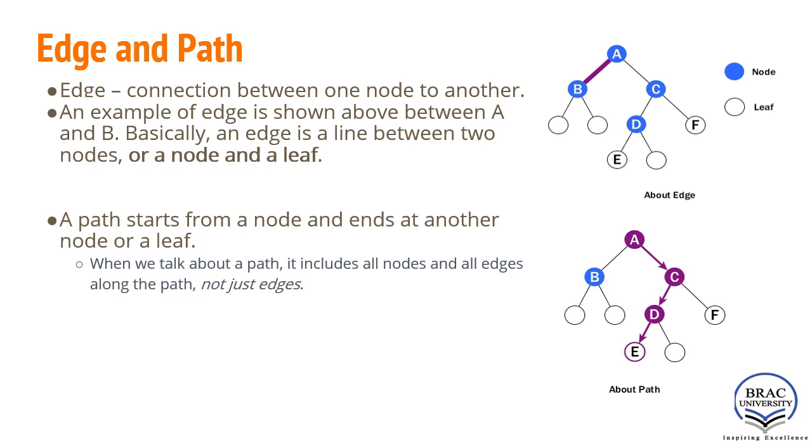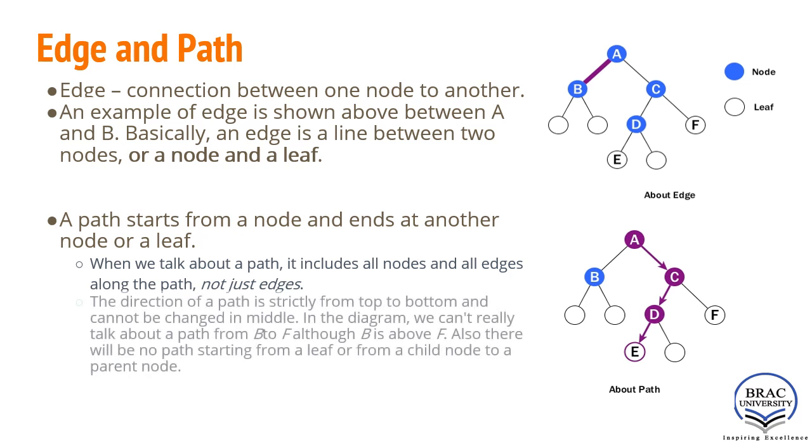The direction of a path is strictly from top to bottom and cannot be changed in the middle. Be careful about that. In the diagram, we can't really talk about a path from B to F, because there is no path from B to F. For a tree data structure, the direction of a path is strictly from top to bottom.